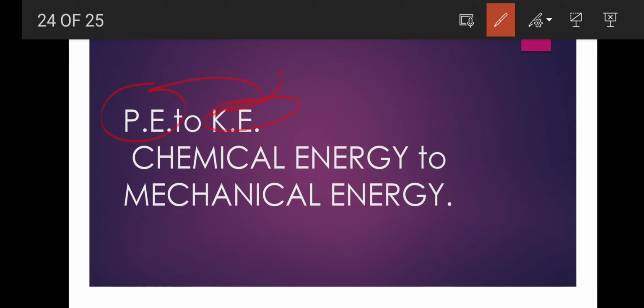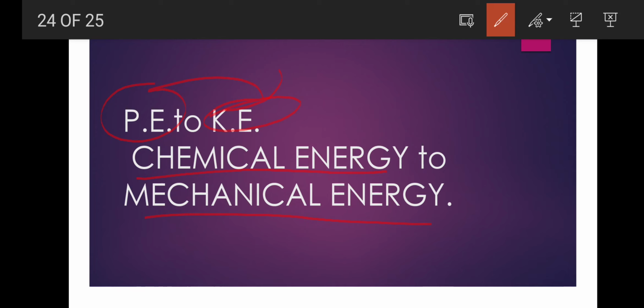Clear? Now when the truck starts moving, then what happens? Some kind of change in energy takes place in the motor also. Clear? We can say the engine of the truck also. So in the engine of the truck, chemical energy is converted into mechanical energy, and this mechanical energy forces the truck to move ahead. Clear? So two changes of energy occur here.